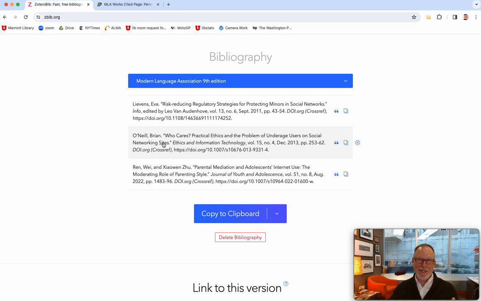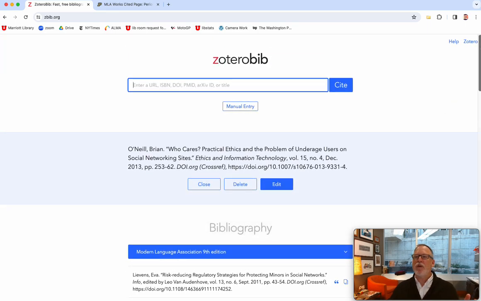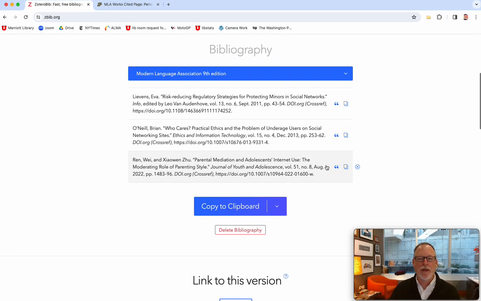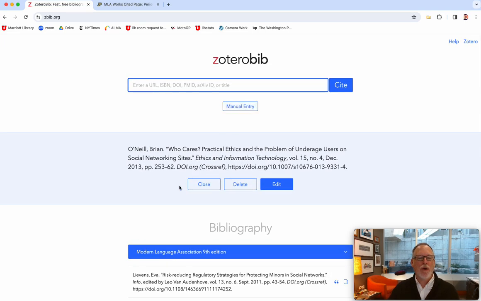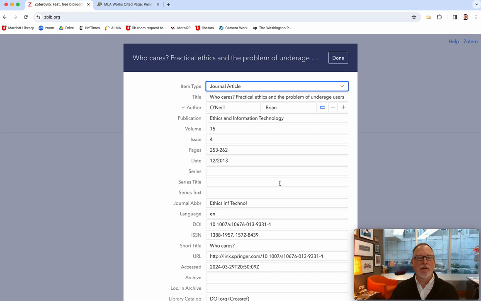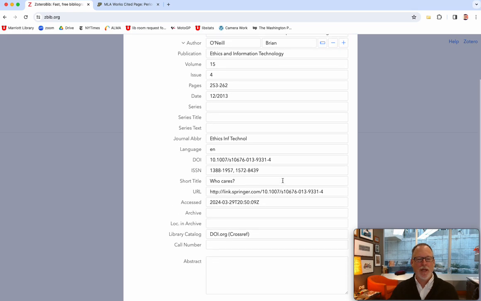You can cut and paste and export and do all sorts of stuff. But if you wanted to save these, you could go up here and make an account, and you could save it. There's also a Zotero standalone tool for managing a lot of different citations, but I don't think you need that quite yet. If you get any of these wrong, you can go and edit the information. And so here's all that metadata. So there's the link.